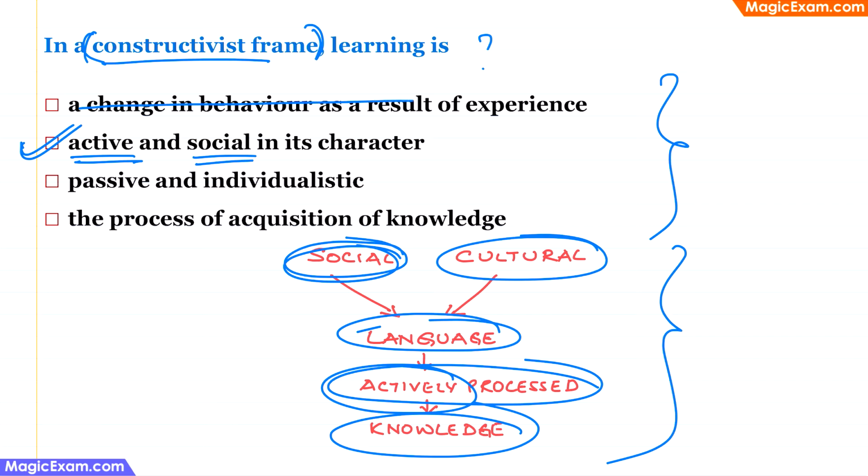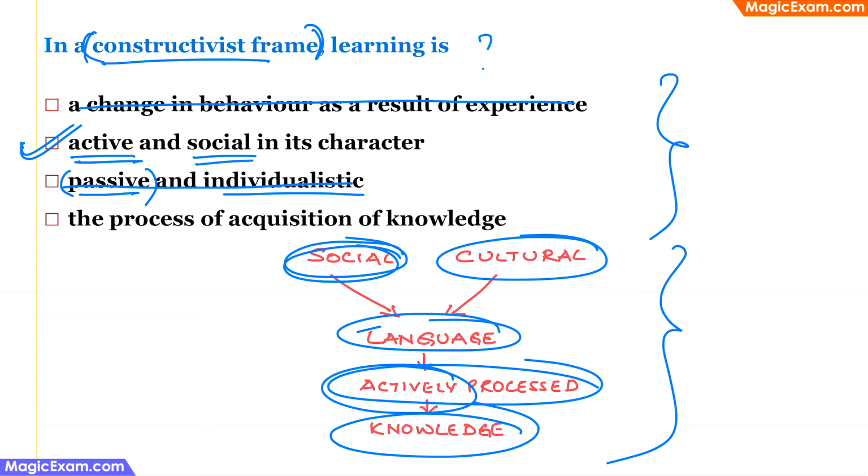So we can eliminate this. Next one, passive and individualistic. As I have been mentioning, if this word is there, then this cannot be part of the constructivist framework. Therefore, because it has a negative keyword, passive, we can eliminate this option.